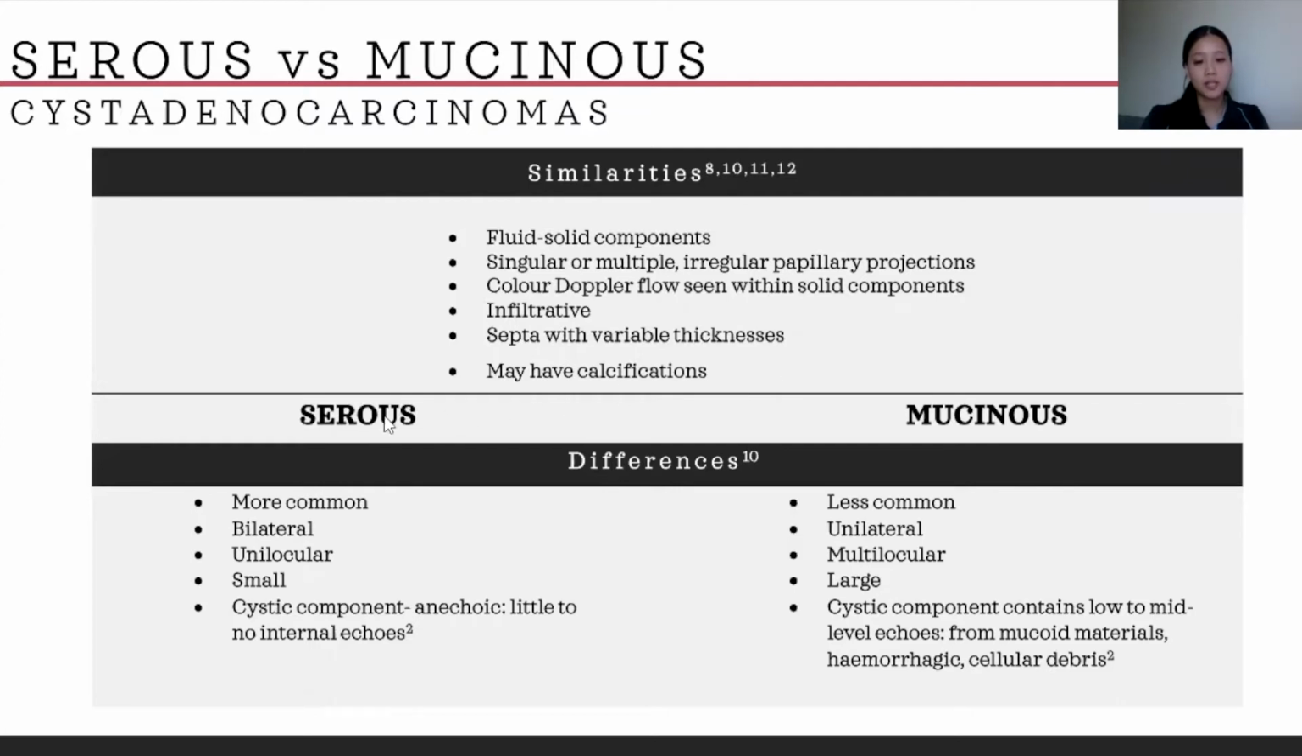The differences are that serous types are more common, bilateral, unilocular, small, and the cystic component of serous types are anechoic, with little to no tonal echoes. On the other hand, mucinous types are less common, unilateral, multilocular, and large, ranging from 6 cm to 50 cm. The cystic component of mucinous types contain low to mid-level echoes due to the presence of mucoid materials, hemorrhagic and cellular debris, which is not seen in serous types.